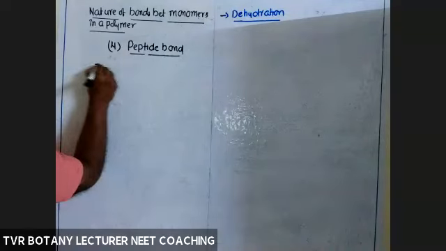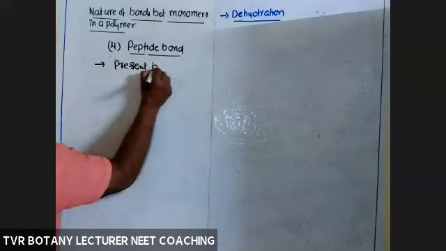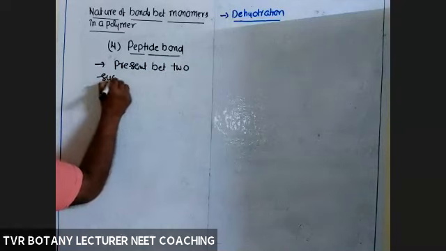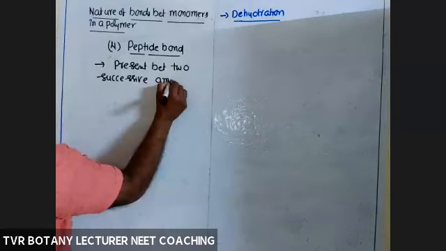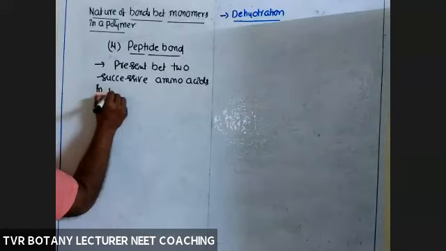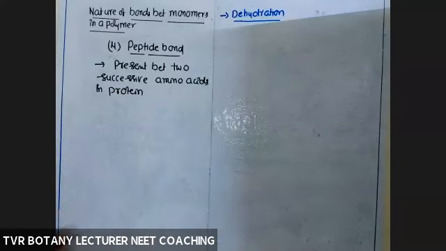This bond is present between two successive amino acids in a protein. Protein may be an enzyme also. Most of the enzymes are proteins. So this bond is present in a polymer, that is a protein.